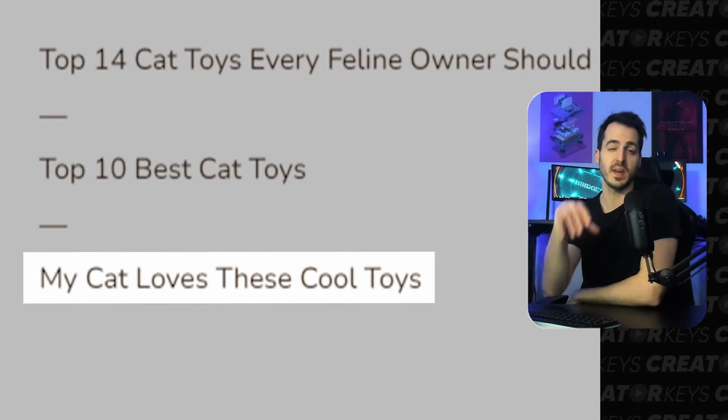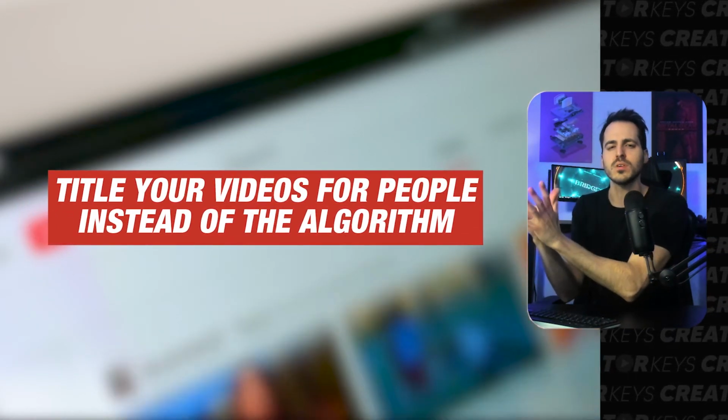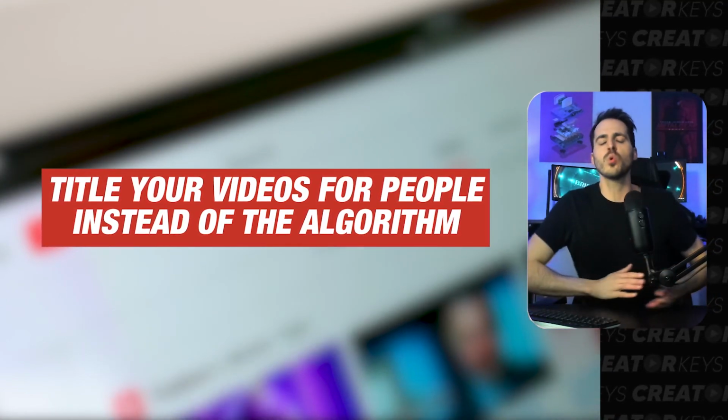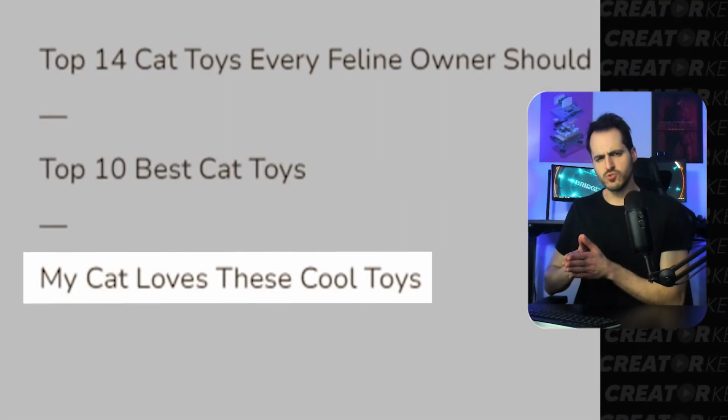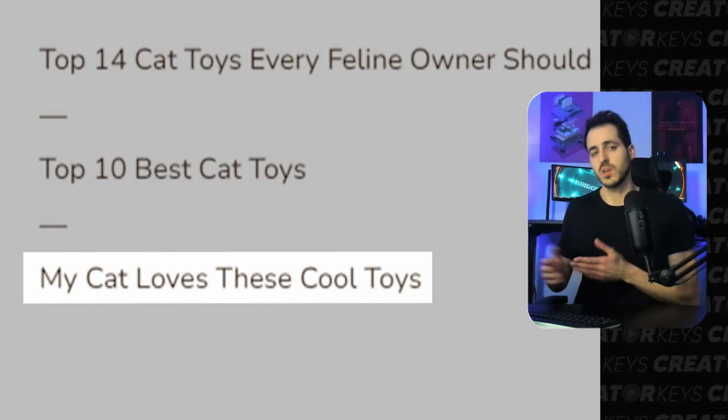So if you've been able to follow these patterns, you want to make titles less for the algorithm and for robots and more for people. So when you have a YouTube title like this one that's a little bit more personable, you'll tend to get people to click on it a lot more.